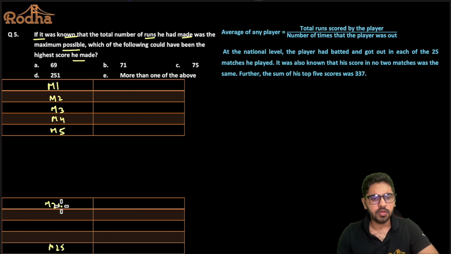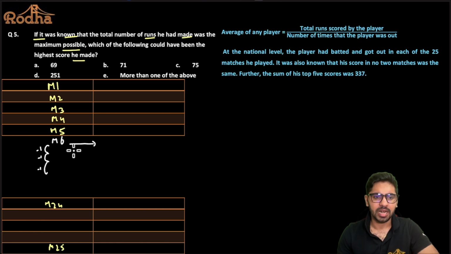From match number 1 up to match number 25, the scores are all distinct, right? And if I want to have the maximum possible score, can I say that I would try to maximize the score in match number 6? Whatever is the score in match number 6, after that I'll keep on decreasing that score by exactly one value, -1. In that case only the scores will be maximized in totality, right?